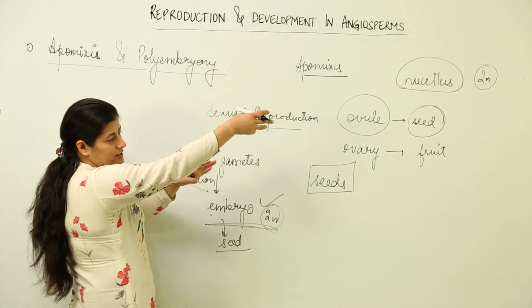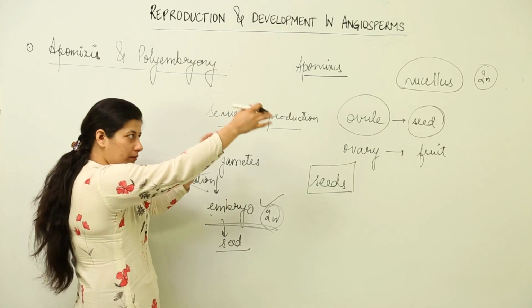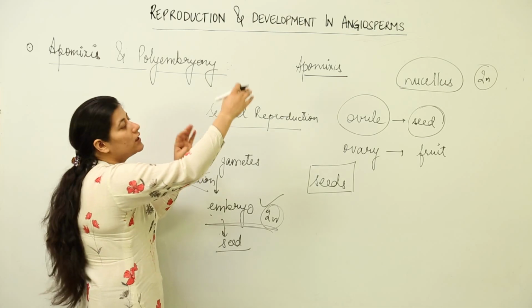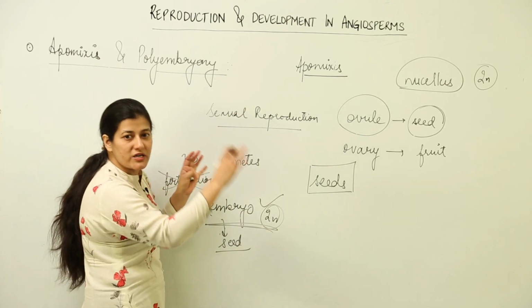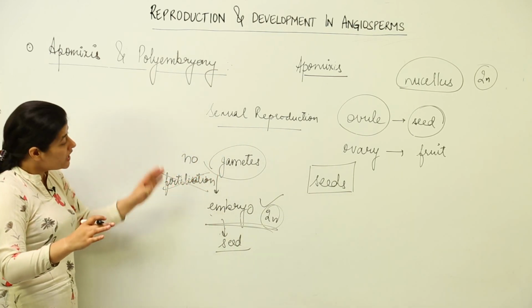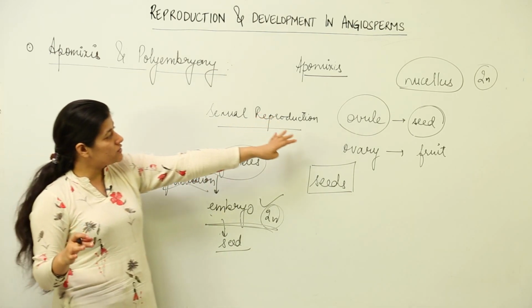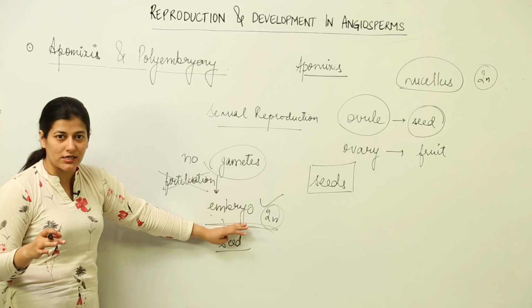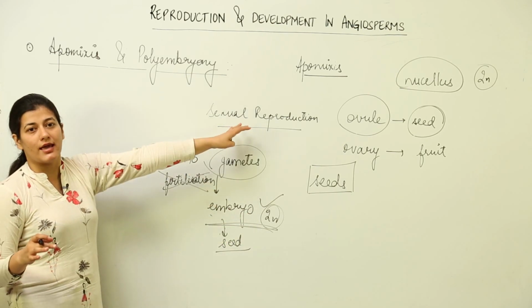So from a diploid cell, without any meiosis, mitotic division would take place, but no meiosis is taking place, no specialization, no gamete formation is taking place, no fertilization is taking place, but what comes as a result of sexual reproduction, we are having the same result. So that is known as apomixis.